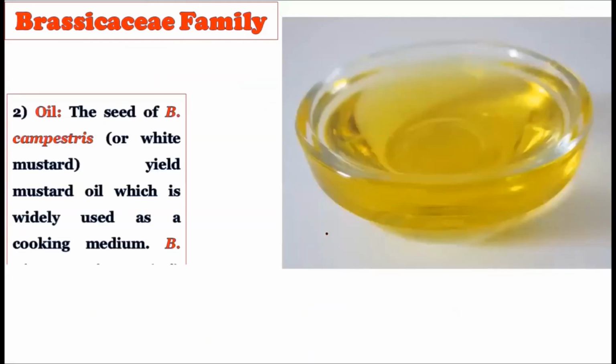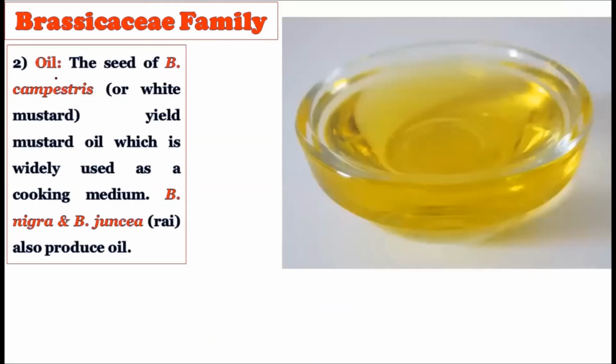Now the second one is oil. Some members of the Brassicaceae family are regularly used for oil extraction. The seeds of Brassica campestris, or the white mustard, yield the mustard oil. As you know, this is the famous oil, widely used as a cooking medium. So the source of mustard oil is the Brassicaceae family.